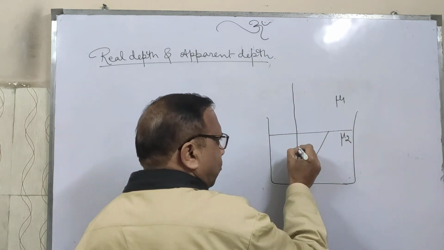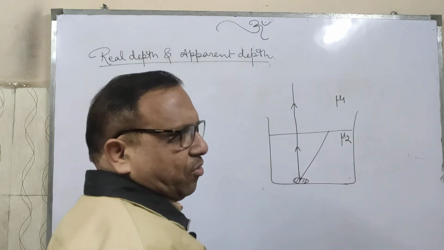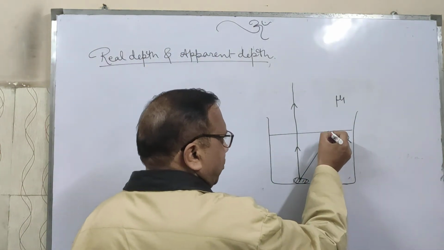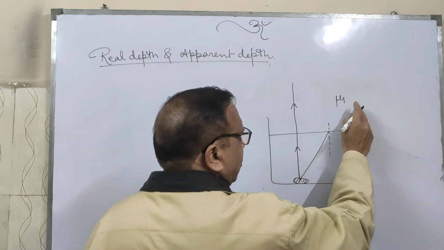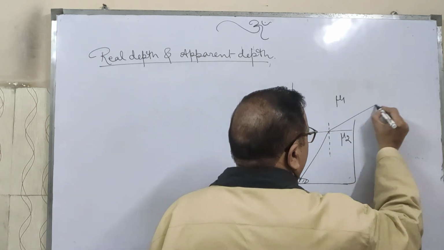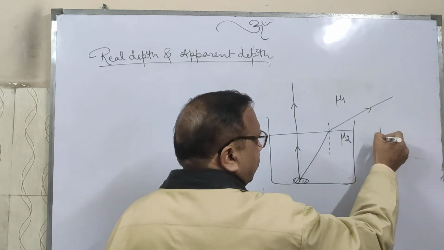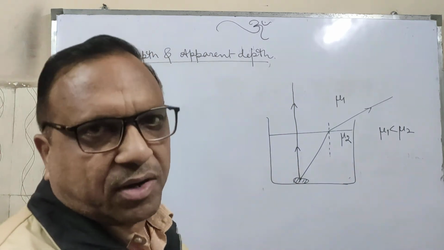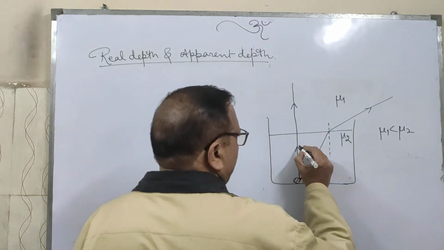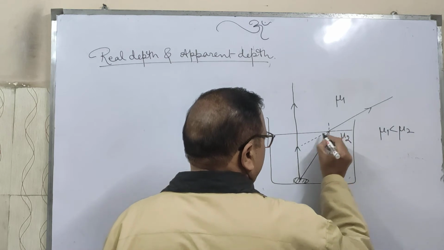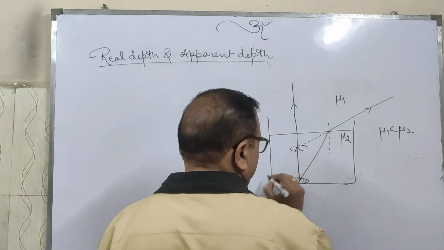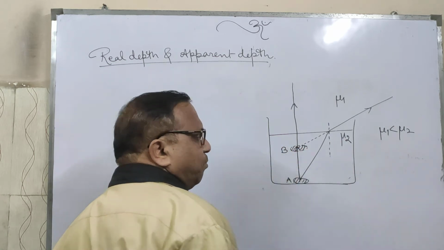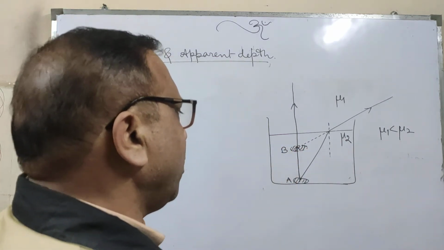The ray which moves normal to the surface will move undeviated, and the ray which moves in this way at an angle will deviate from its path, and mu1 is lesser than mu2. It means mu1 has a lesser refractive index as compared to mu2. So we will get the image of the coin, this one. Suppose it is A and B, and the coin will appear at B. Is it right?